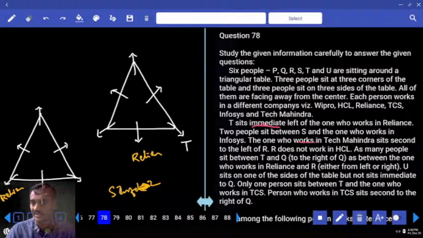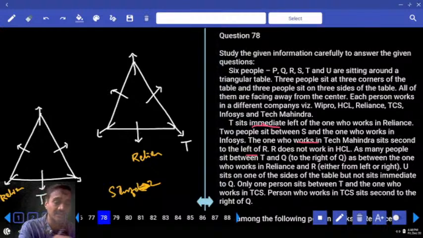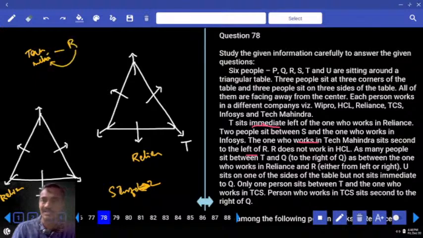Clear? And the one who works in Tech Mahindra sits second to the left of R. The one who works in Tech Mahindra is seated second to the left of whom? R. R is second left of Tech Mahindra. R does not work in HCL. R is not working in HCL.